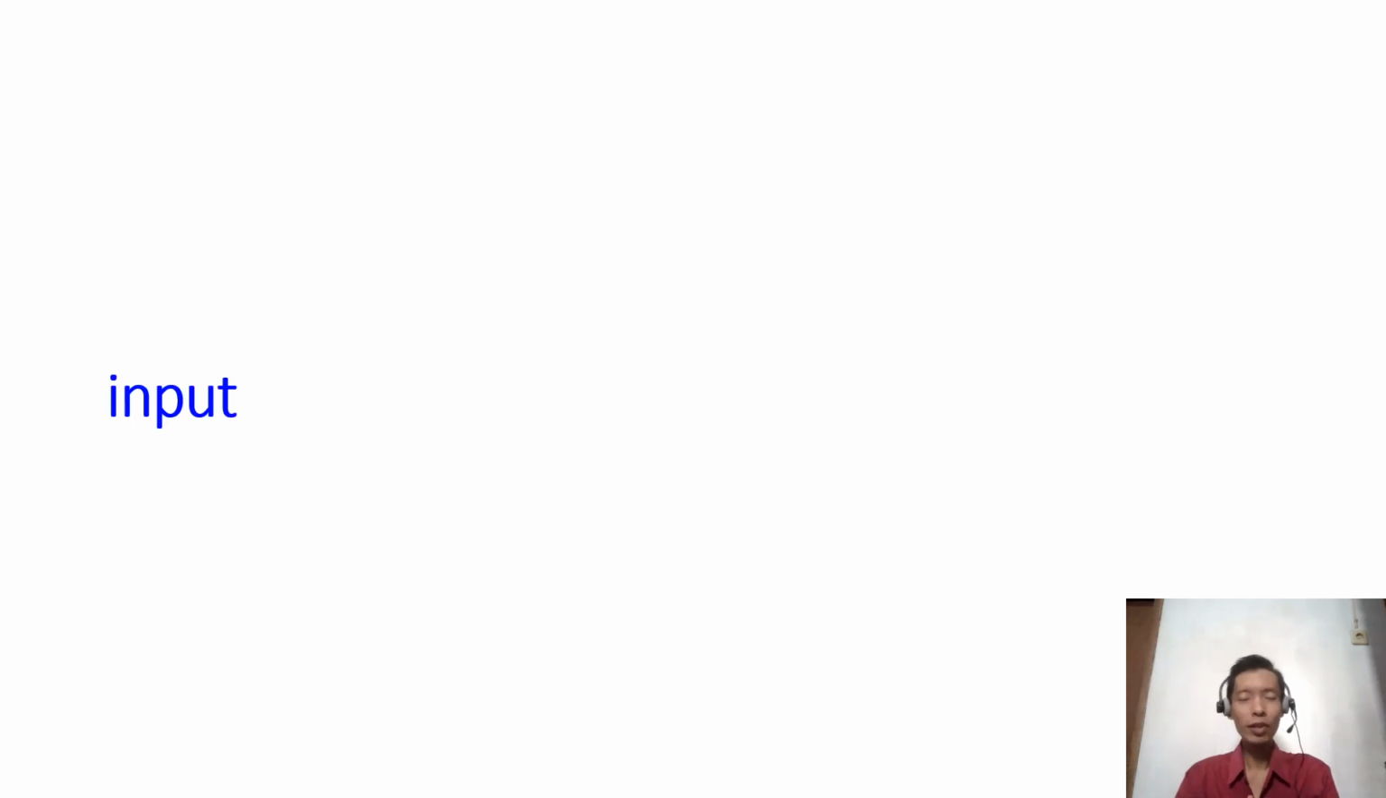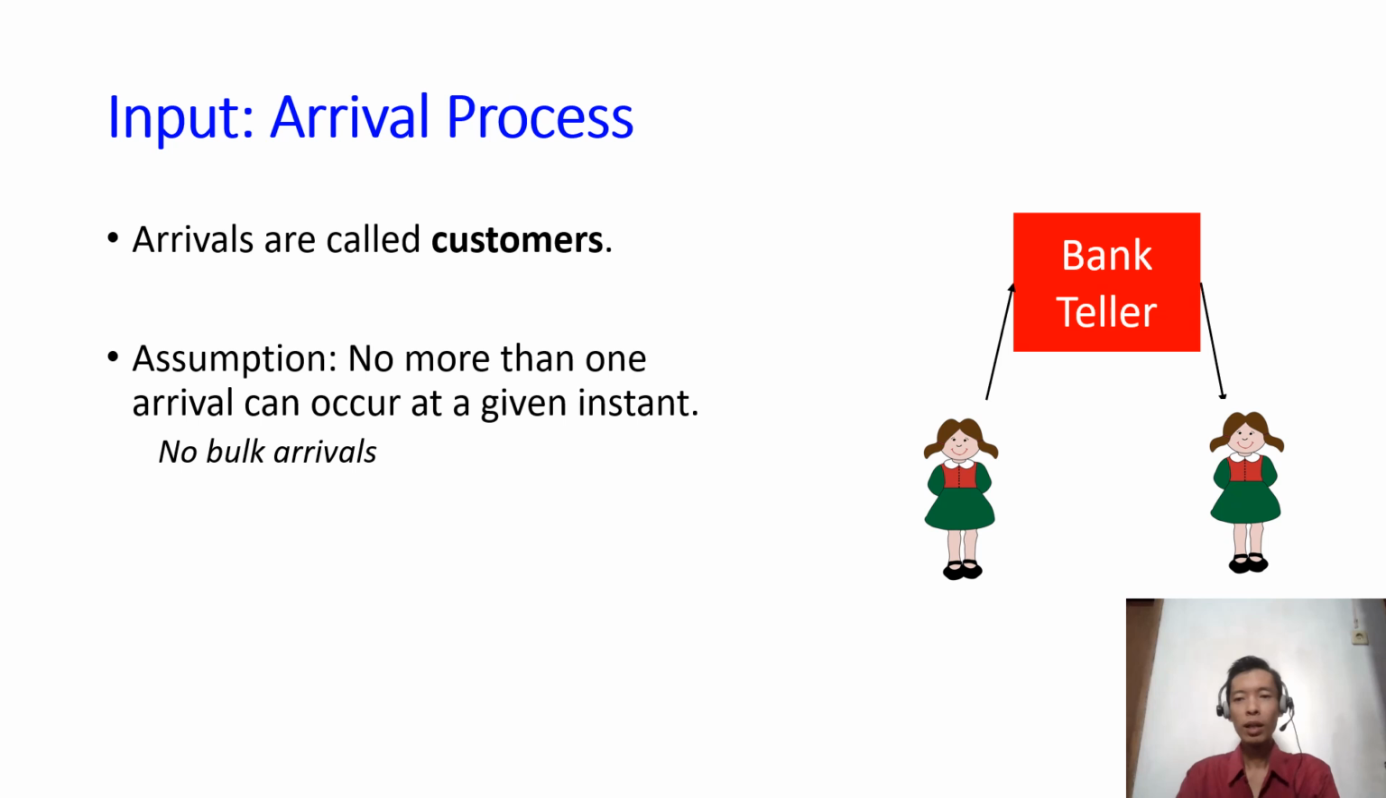When we talk about a system like a queuing system, it has inputs and outputs. So let's start by talking about the inputs for a queuing system. The input to a queuing system is the arrival process. Customers arrive, and we also call the customers arrivals.